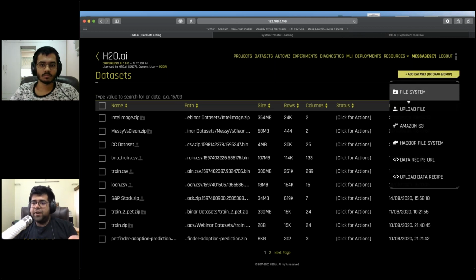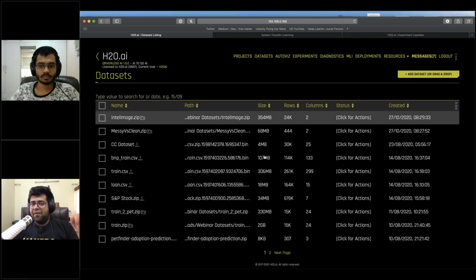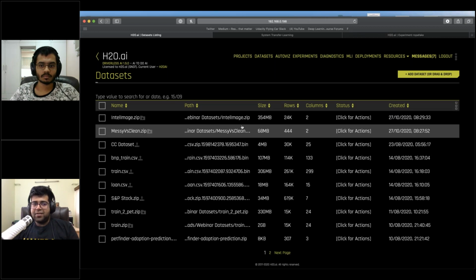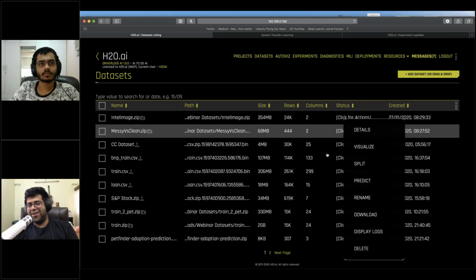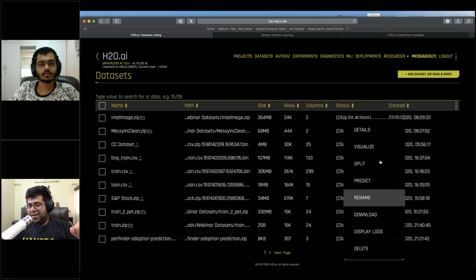I've loaded up a few data sets. You could load up different data sets. You could simply upload your file, drag and drop it into this menu, load it through your file system, connect your S3 bucket, and do other interesting stuff. I have already loaded up these data sets. This one is somewhat relevant to a regular use case. It contains images of messy versus cleaned rooms. So let me quickly look into this data set.